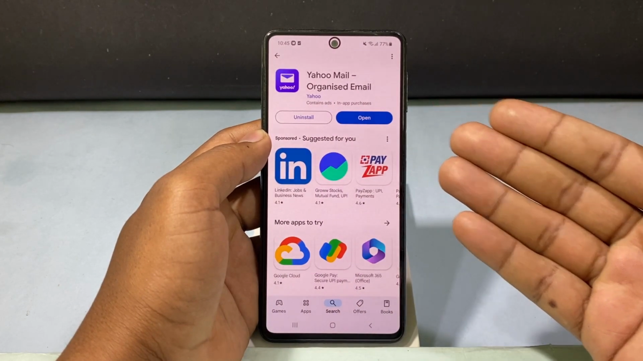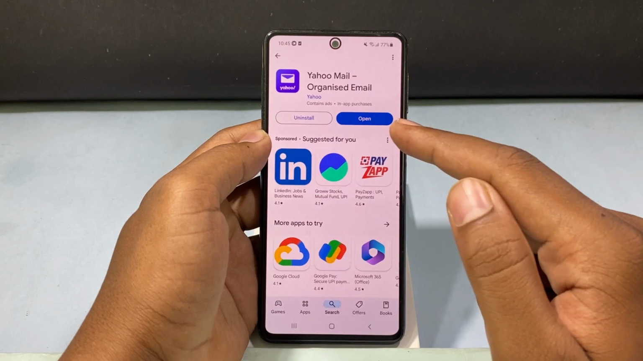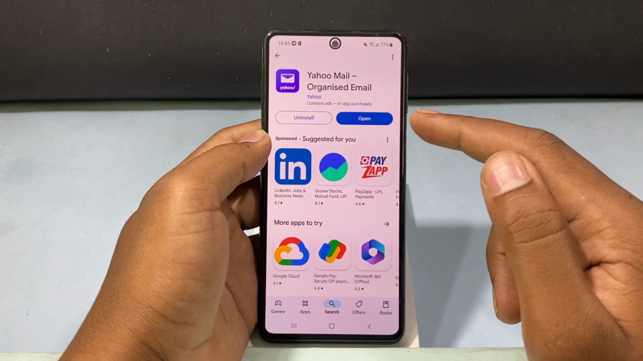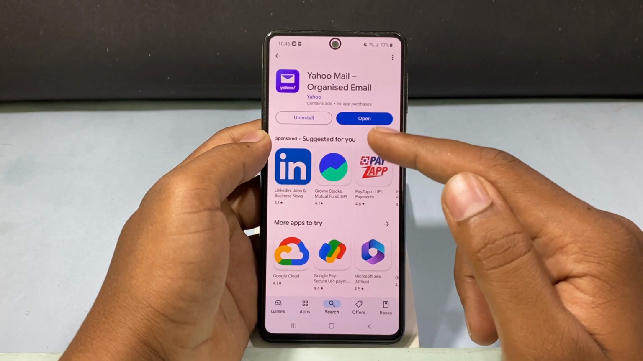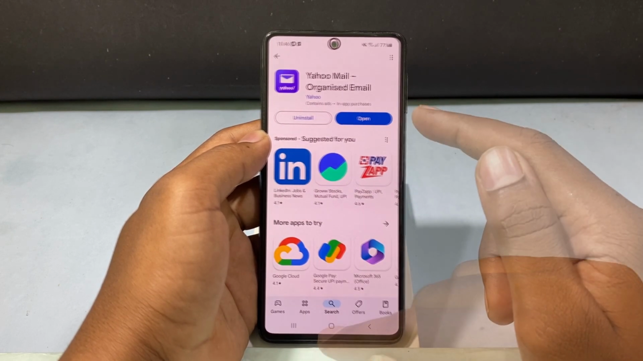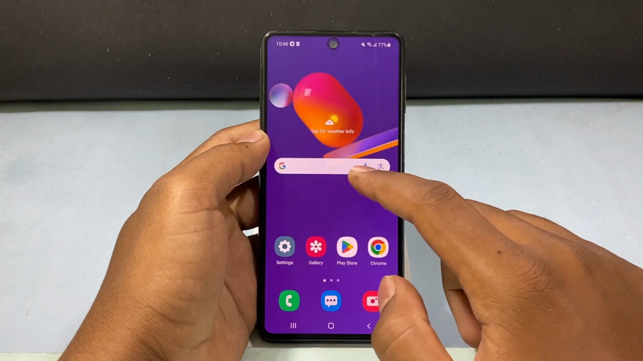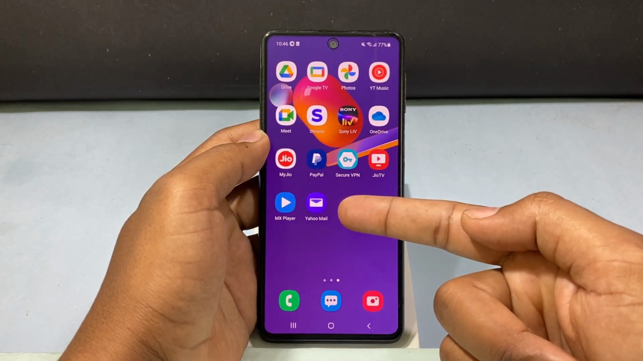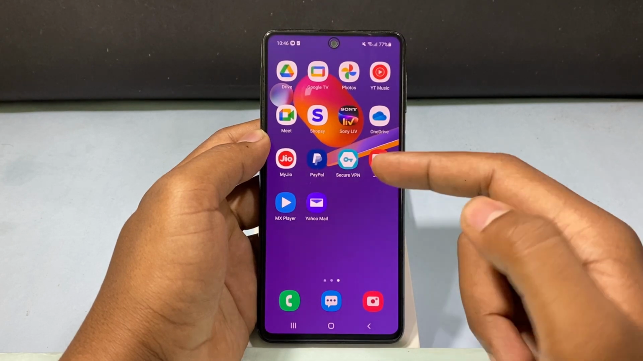Now it's installed. If you open the Play Store, it asks you to sign in, means you can also enter your Yahoo email account and sign into the Play Store. Then you can install the Yahoo Mail app. Now just minimize this. Here you can see the Yahoo Mail app. I just open that.